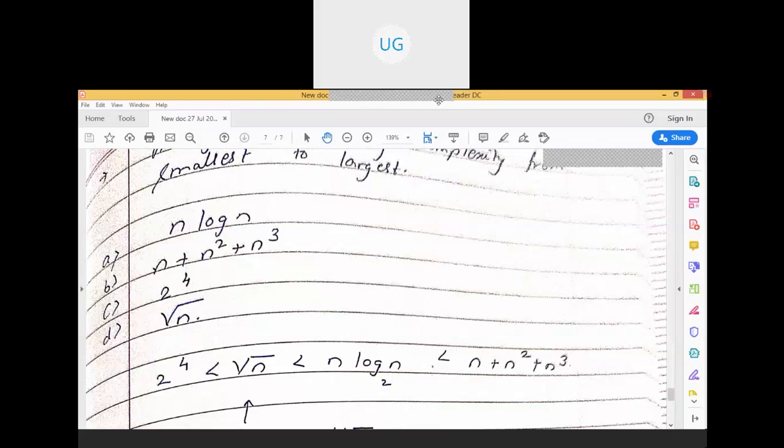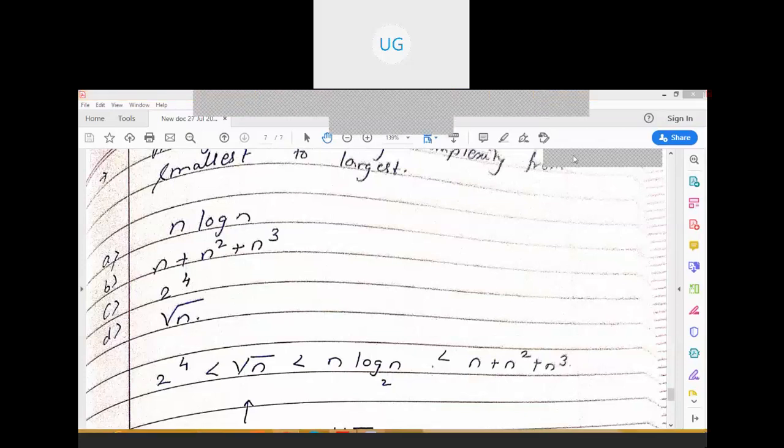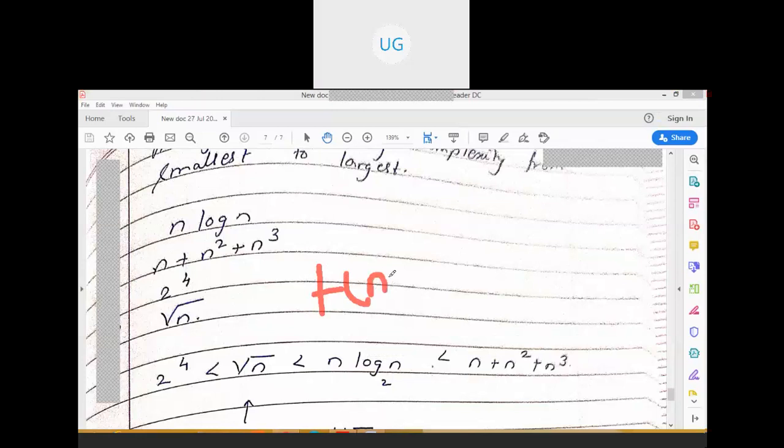But no, what we have covered till now: if f of n is equal to n plus n square plus n cube, the most significant term is n cube.